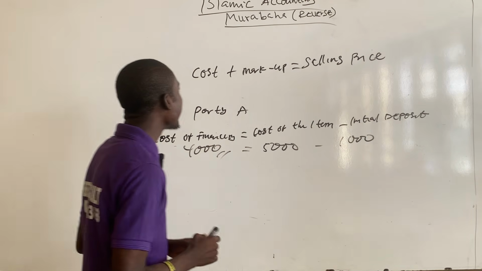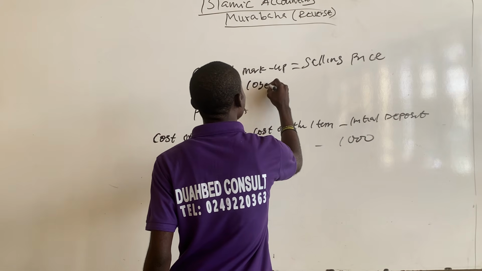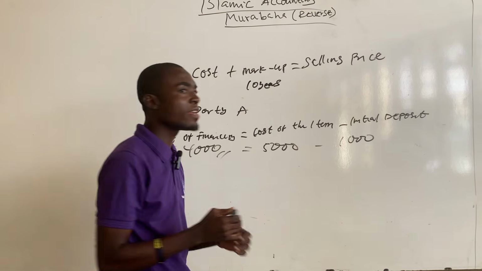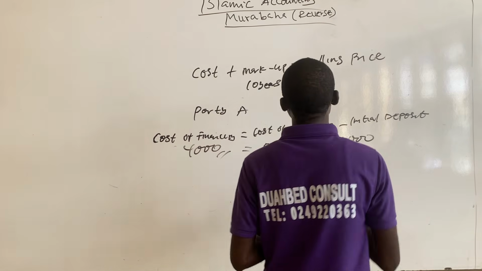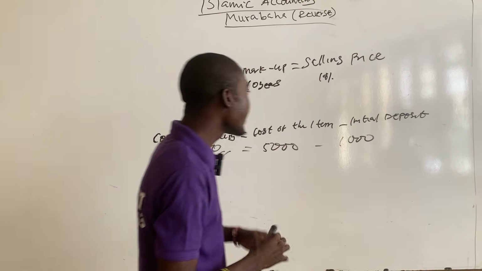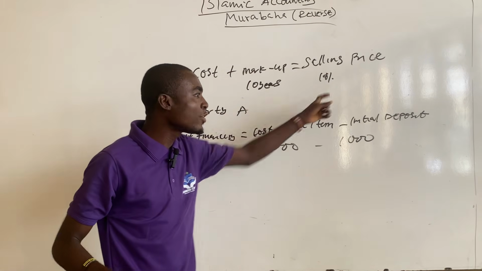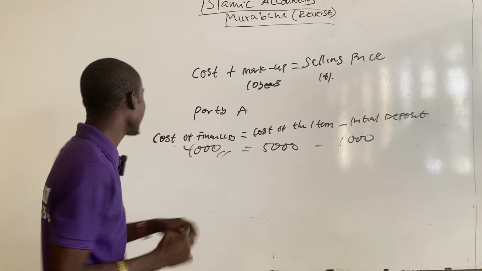So let's assume that party A was given 10 years to repay the cost of finance, and the annual markup is 10%. So what it means is every year party A will pay 10% interest on the 4,000, that's the cost of finance.